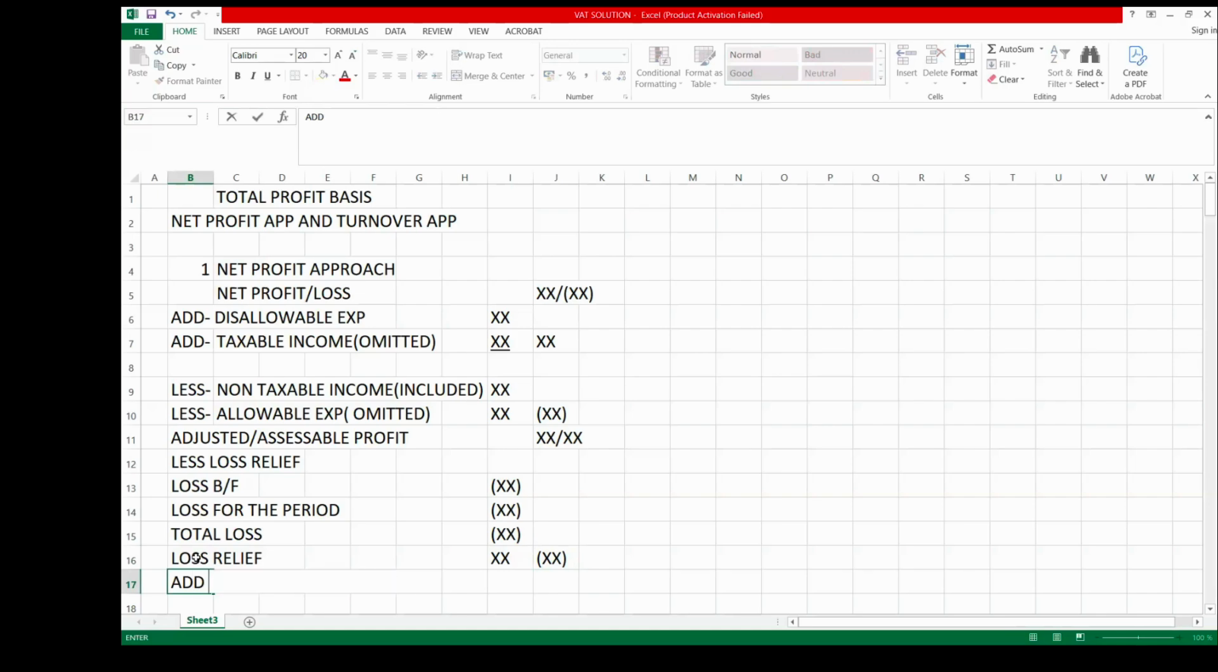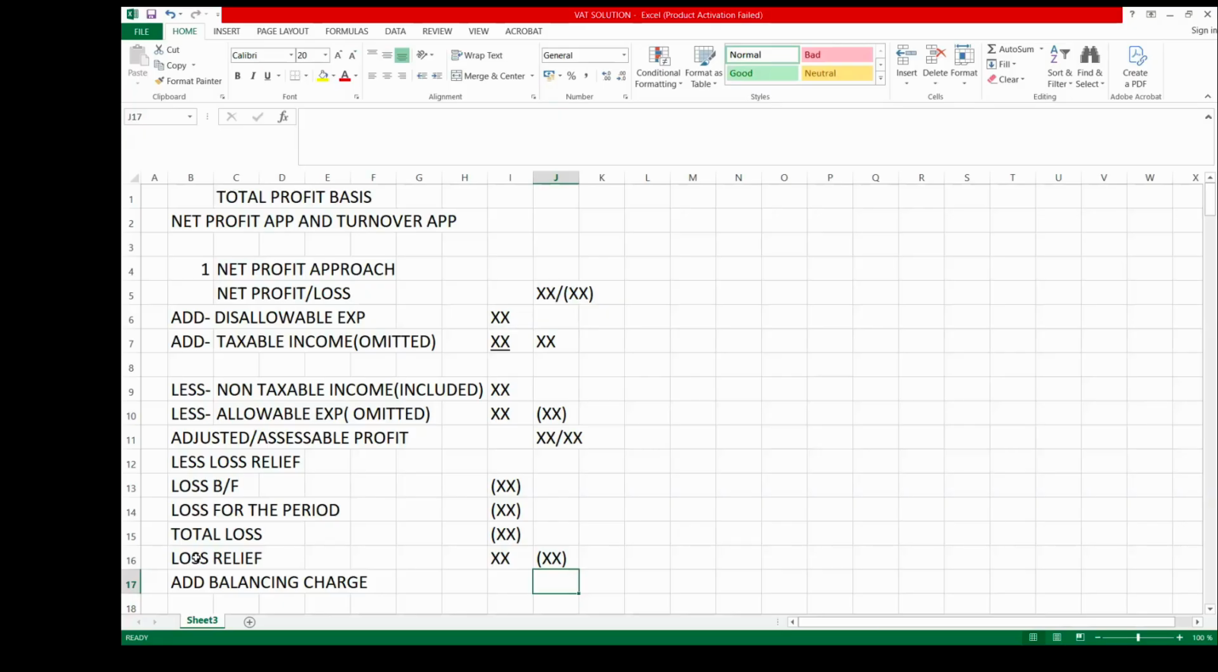Add balancing charge. Who can tell us when do we normally have balancing charge? Who can remind us? What I mean is, what will make a business have a balancing charge? We know that it comes after the loss relief.